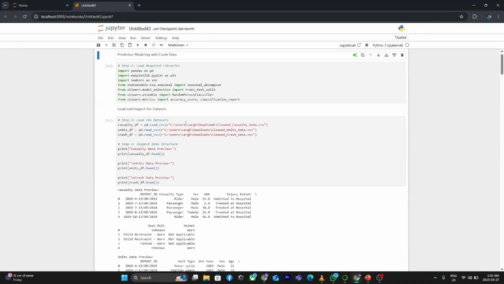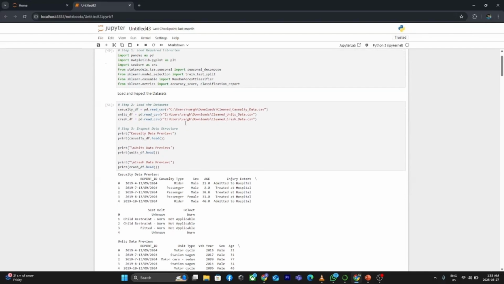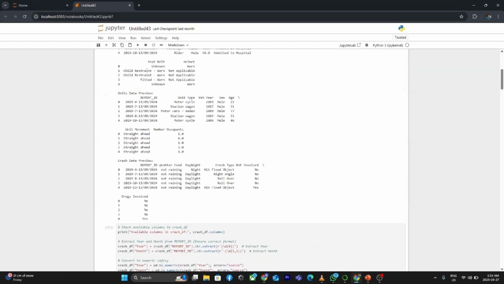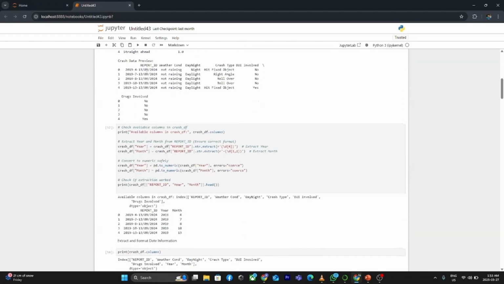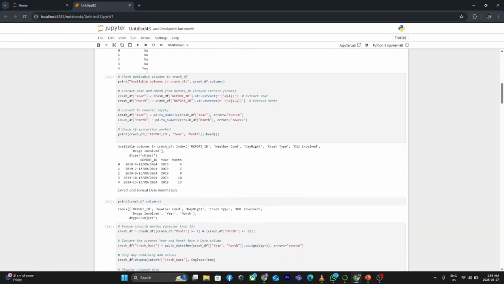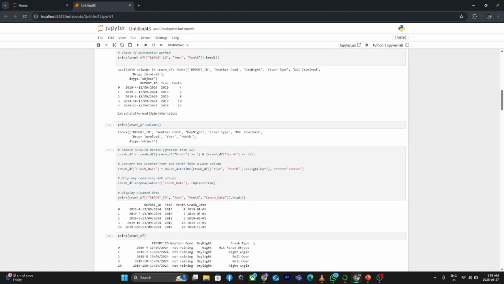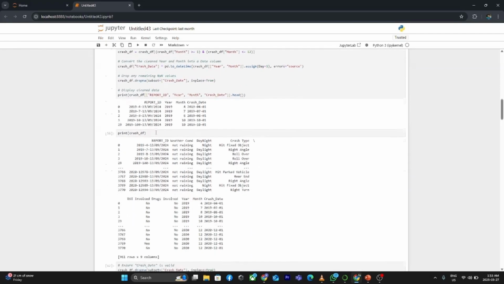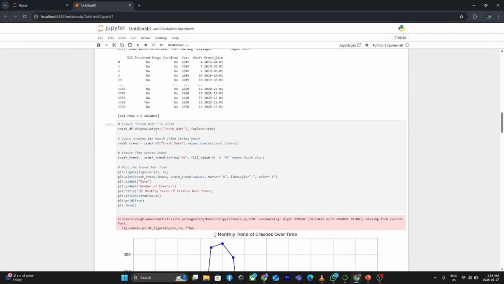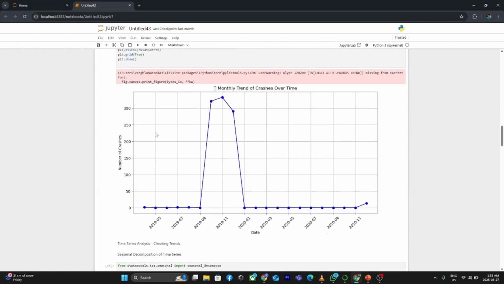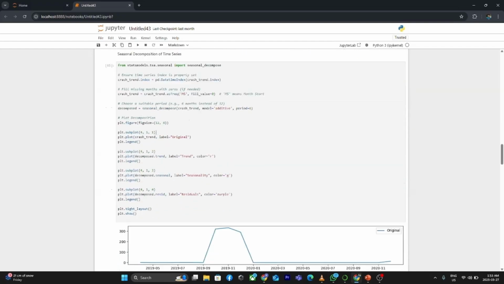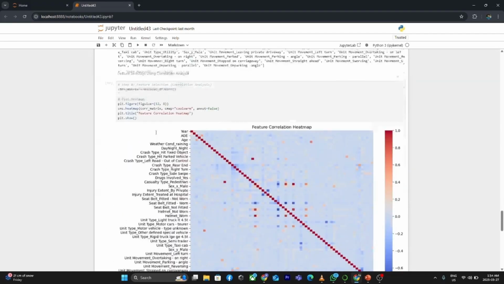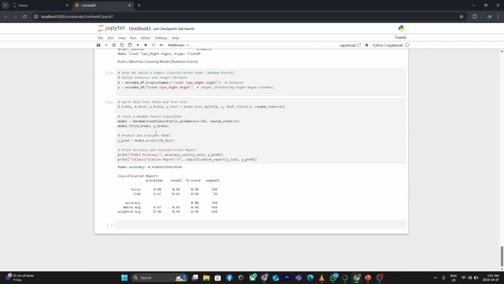This is the code for the predictive modeling with crash data. So first we imported the important libraries, loaded the data, and checked the column extraction. We merged the columns like month and year with the report ID. All of these are here. There is the monthly crash trend over time analysis, and the next analysis over here. The heat map, all are performed well.